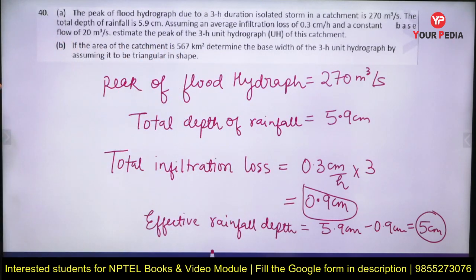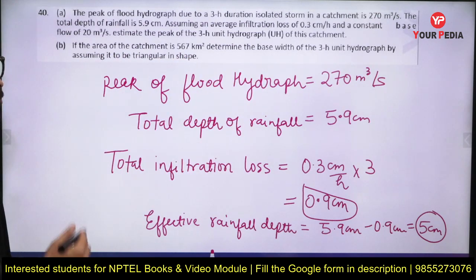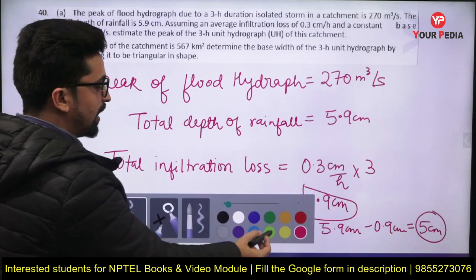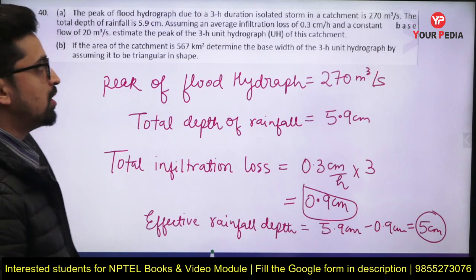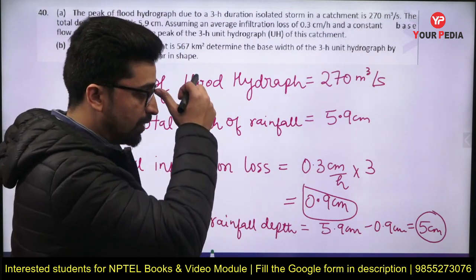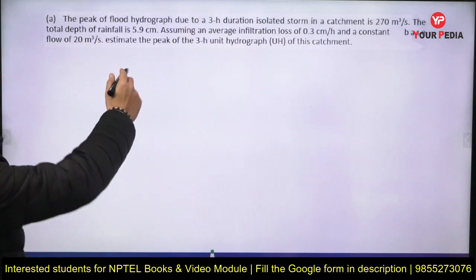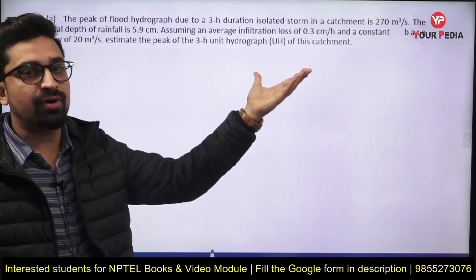After that they have also given you base flow of 20 meter cube per second, and they are asking you to calculate the peak of the 3-hour unit hydrograph. So this is the first part of this question. We need to calculate the peak of the 3-hour unit hydrograph.